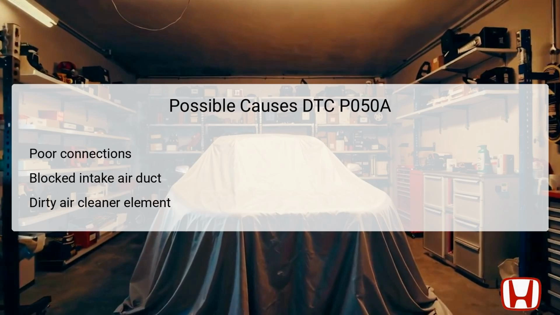The possible causes of DTC P050A include several issues related to airflow and connections. Poor connections within the intake system can hinder the performance of the IAC, leading to erratic idle behavior. Additionally, if the intake air duct is blocked, it can restrict the airflow necessary for the proper operation of the IAC system. This blockage may occur due to debris or incorrect installation.